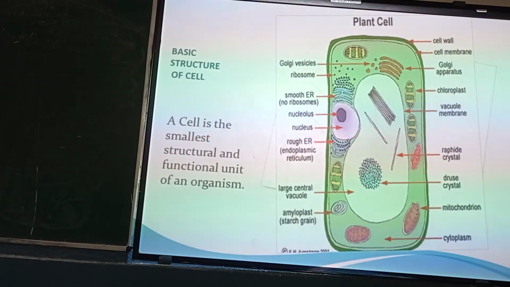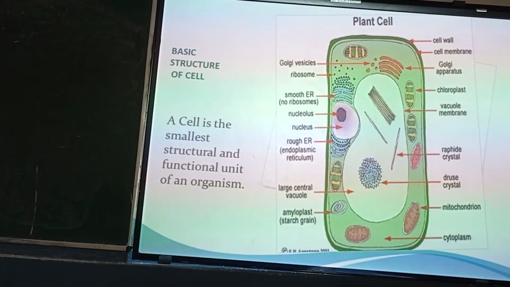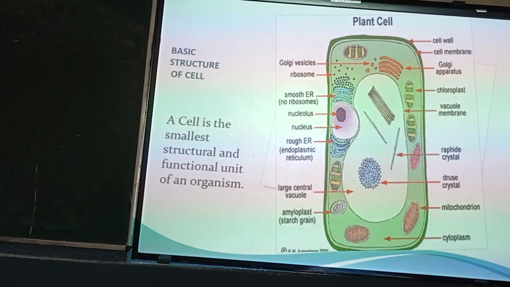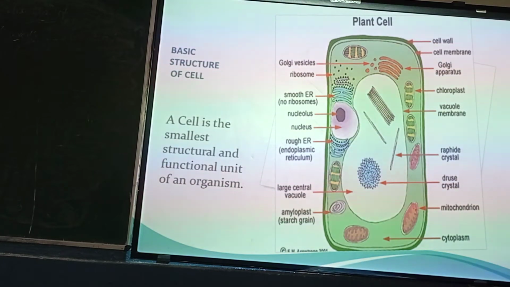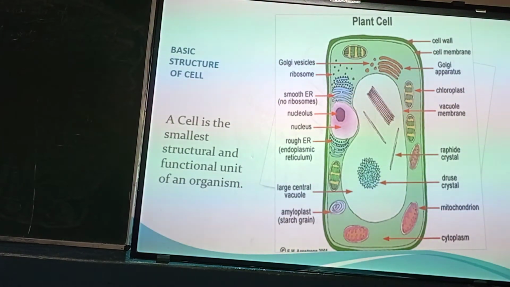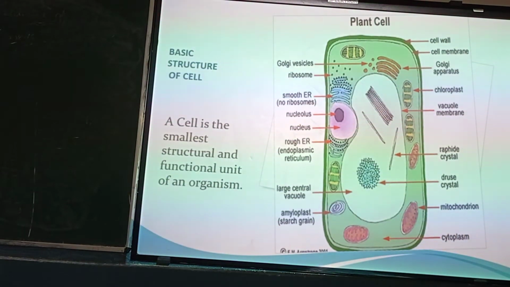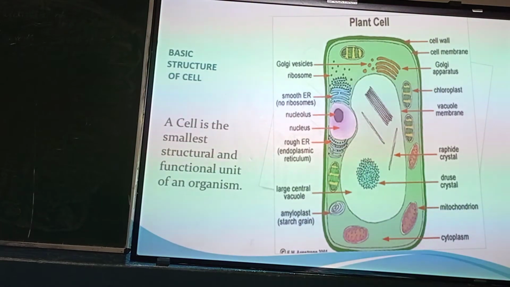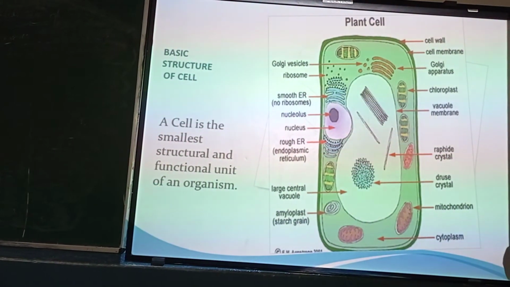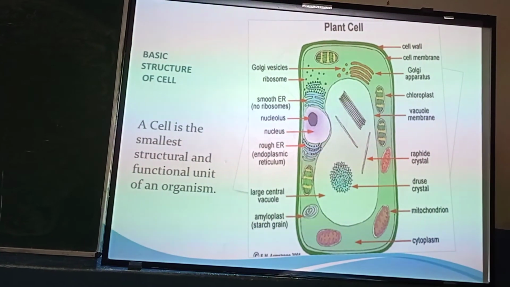The cell theory was given by Schleiden and Schwann, and according to their cell theory, the main points were: all living organisms are composed of cells and they are formed of cells only. Also, the second point of the theory was that cells arise from pre-existing cells and they multiply to give rise to new cells. This theory was further modified by Virchow, and he added a few more points in this particular theory.